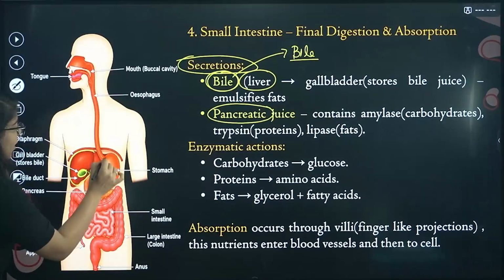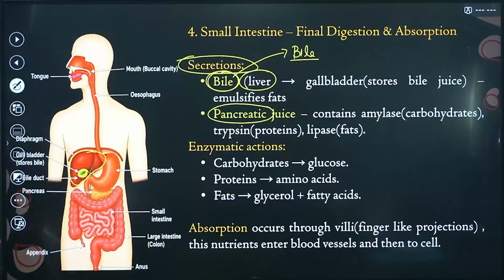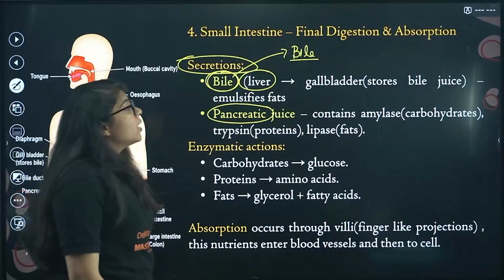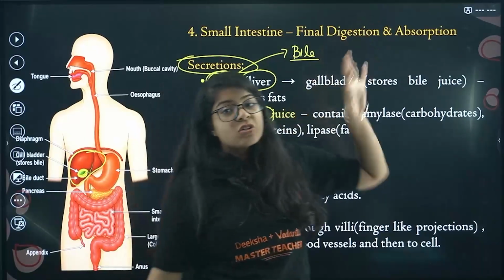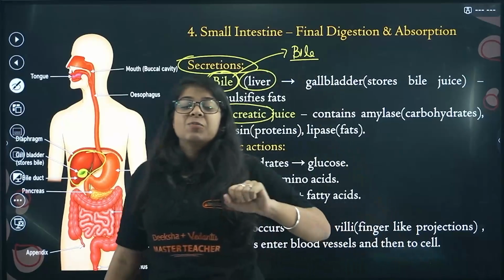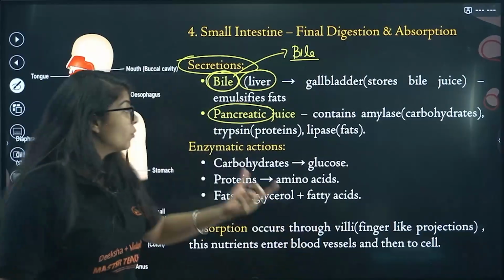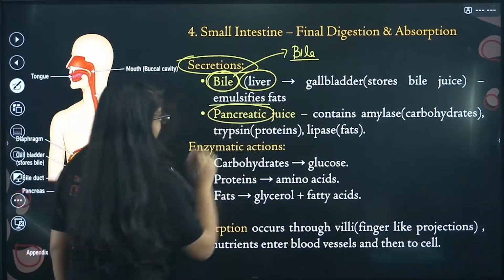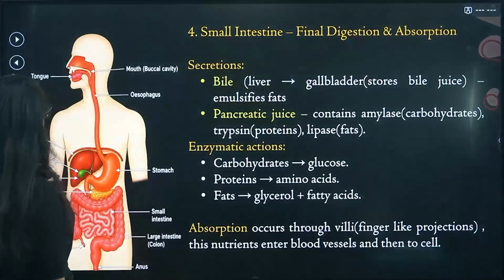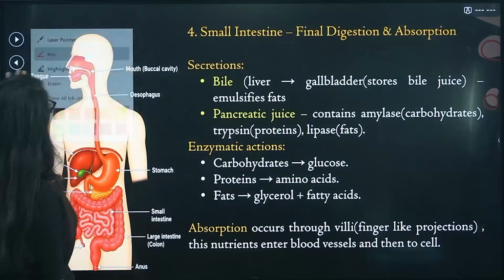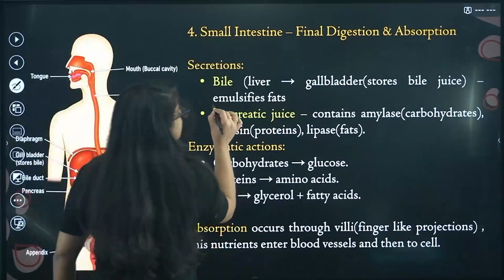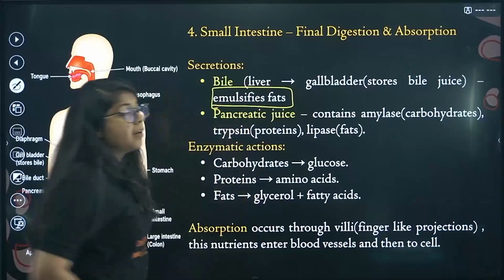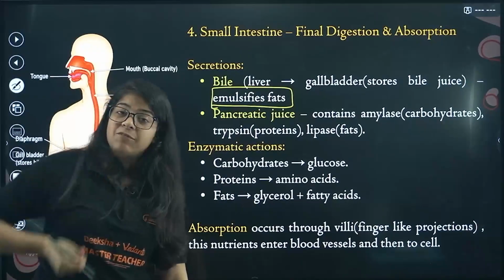This is your liver and this is your gallbladder. Right? This gallbladder stores the bile juice that helps to break down, or what we call emulsifies, the fats. It breaks down the fats present in our undigested food that came from the stomach.